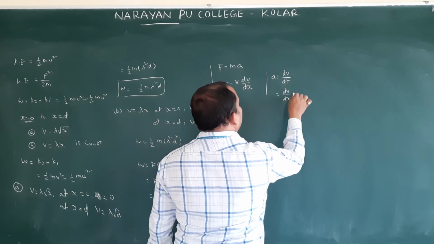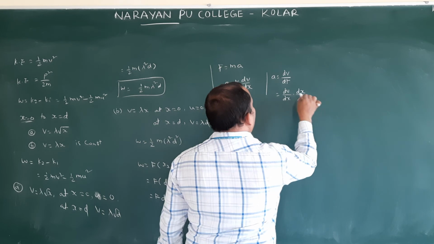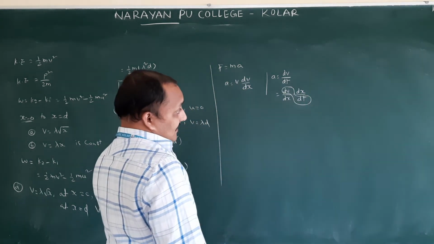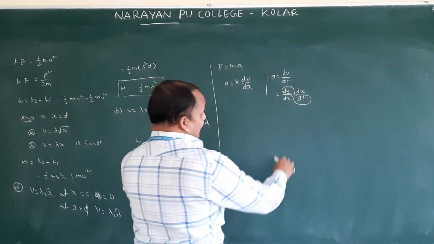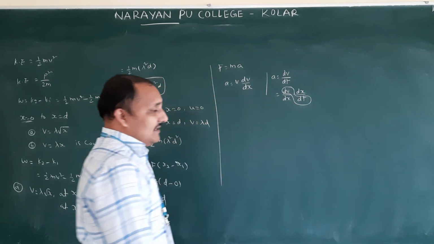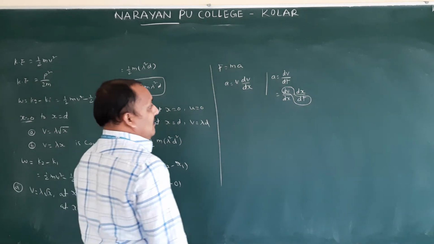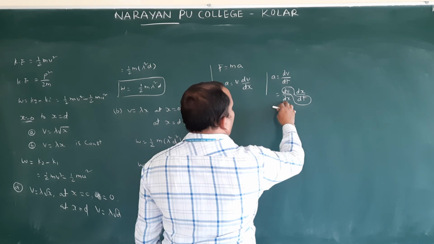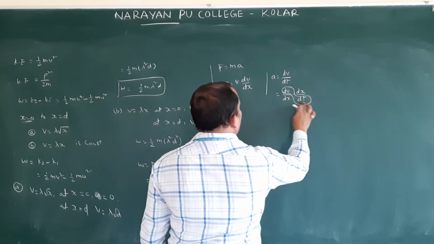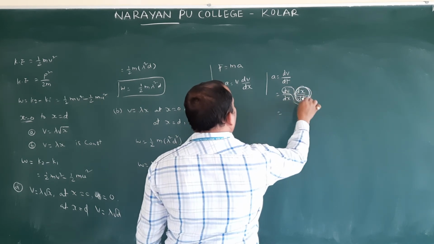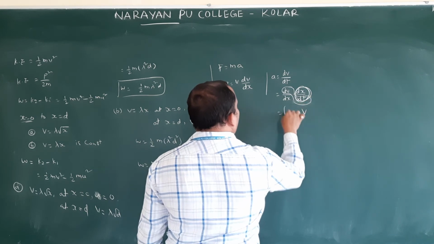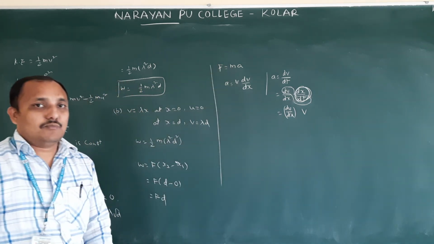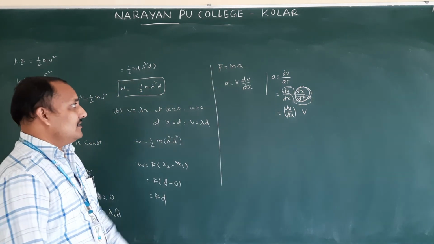So dv by dx into dx by dt, multiply and divide. Dx by dt we can write as velocity. This is the same dv by dx. So in motion in a straight line we discussed already.